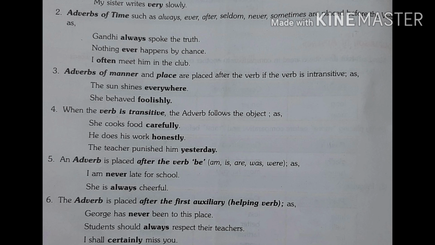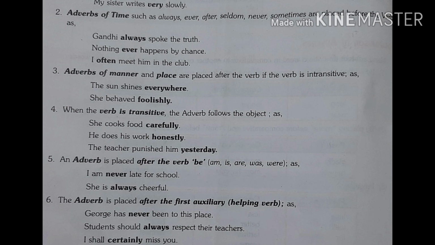Look at some examples. The sun shines everywhere. She behaved foolishly. In both sentences, shines and behaved are intransitive verbs. So we use everywhere and foolishly after the verb.